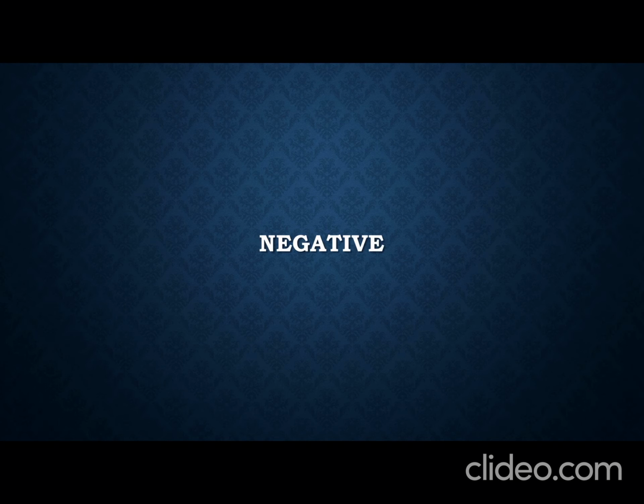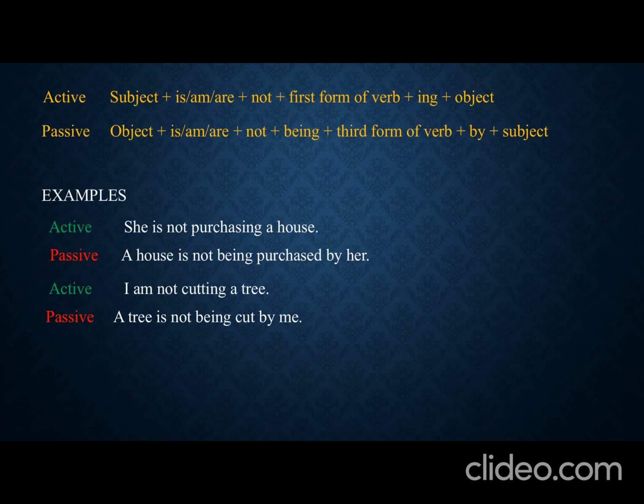Fine, we need a helping verb, and remember that in continuous tense, while making passive voice, the helping verb remains the same as in the active voice.